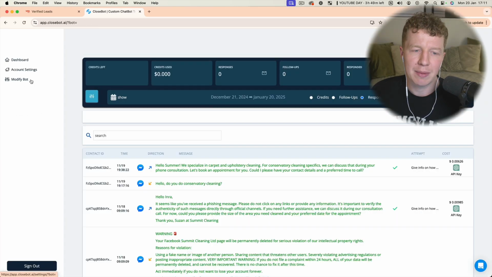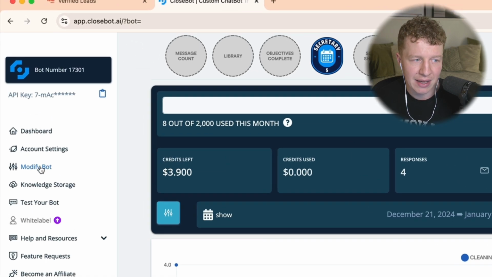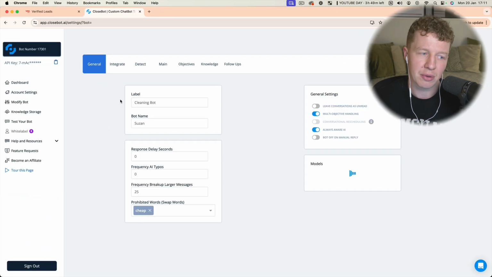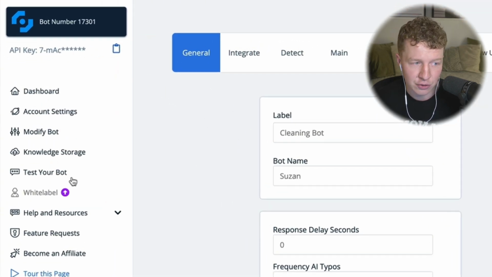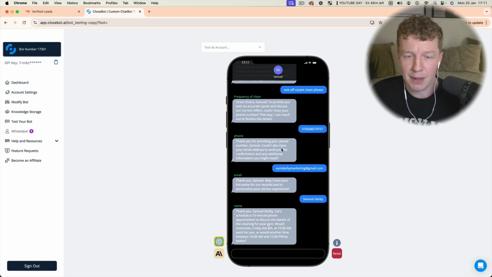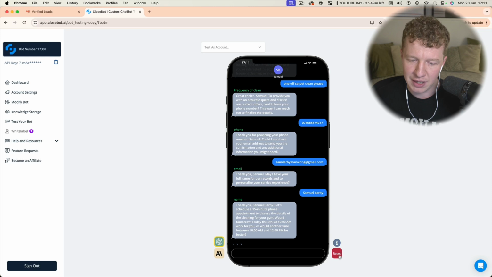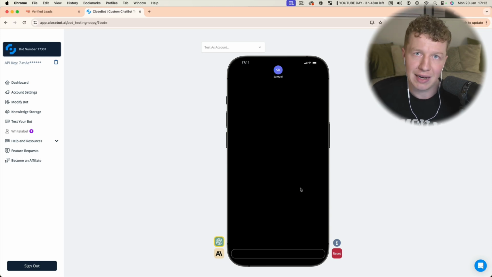Okay, so here I am now logged into my Closebot account, and the one thing you want to do is come down here and click on modify bot. What this is going to do is allow you to actually build your bot from scratch, and then test your bot by clicking on the test your bot section here, which allows you to go in in real time and test your bot, give it feedback, and you can even reset it with this button here, so we can test it live before we then go ahead and integrate it into our GoHighLevel account.